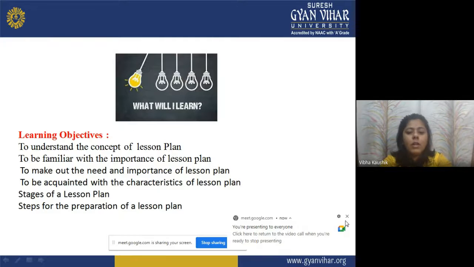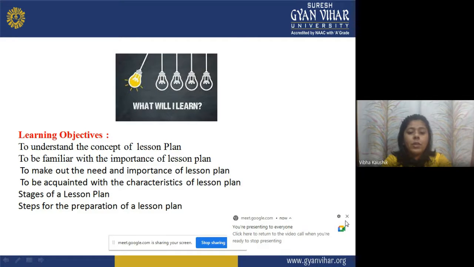Now, these are the learning objectives of today's topic. To understand the concept of lesson plan means you will be able to understand the meaning of lesson plan. To be familiar with the importance of lesson plan, why lesson plan is important. To make out the needs and importance of lesson plan, and you will make out the need. What is the need and importance of lesson plan?